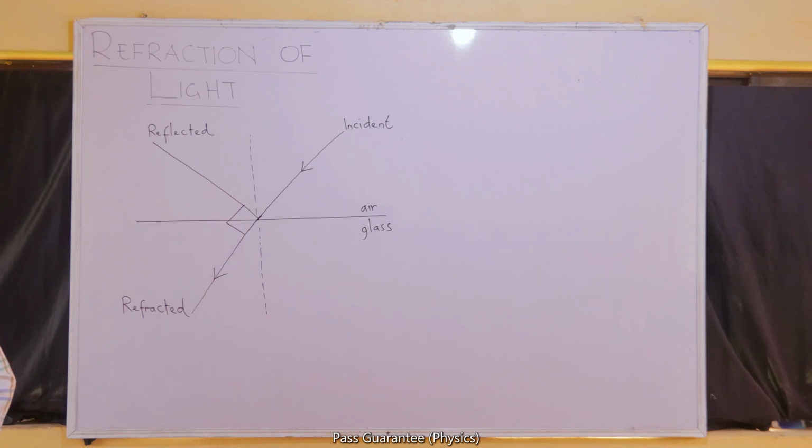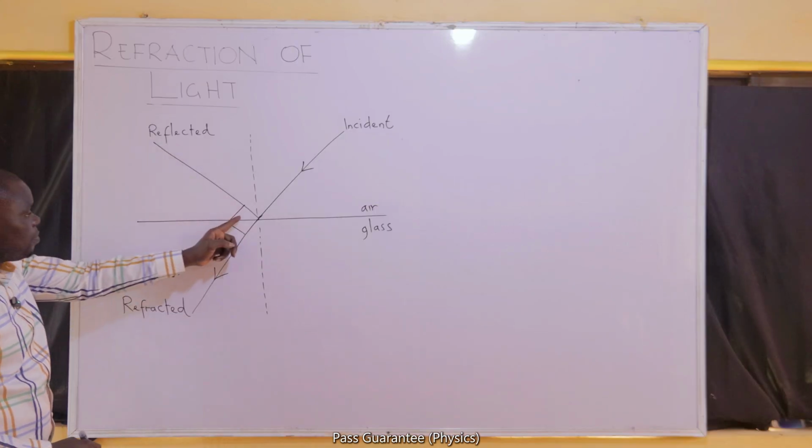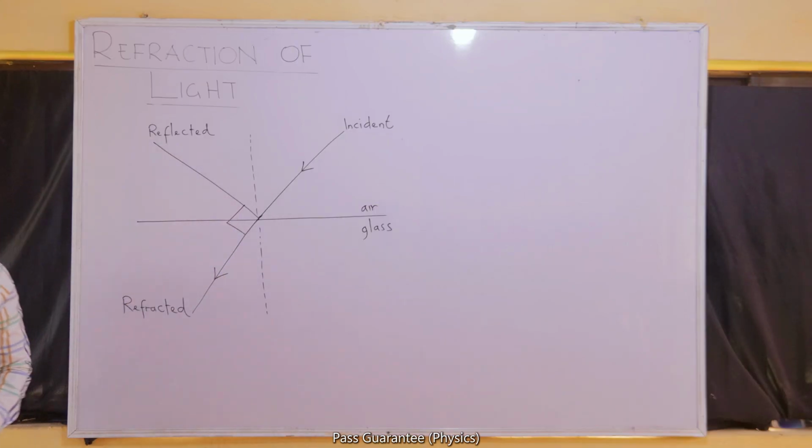Now we are told that a ray of light is incident on an air glass interface, as shown above. If the reflected ray is perpendicular to the refracted ray, as shown,